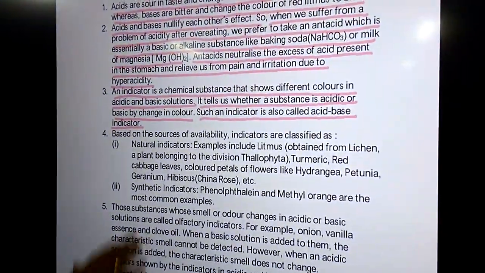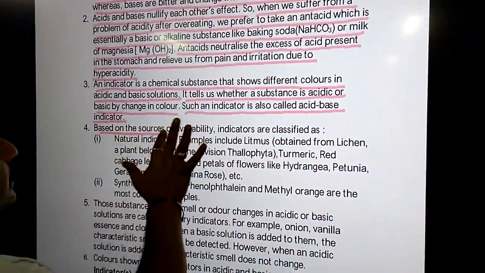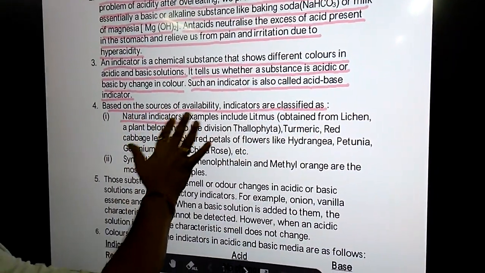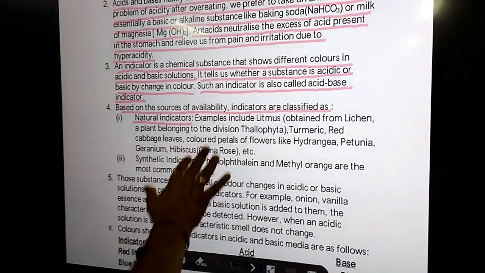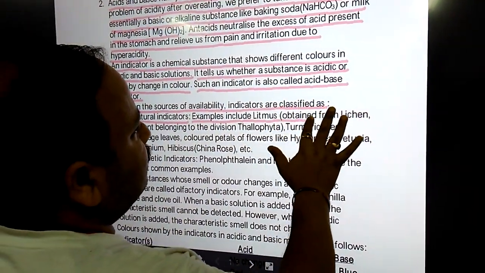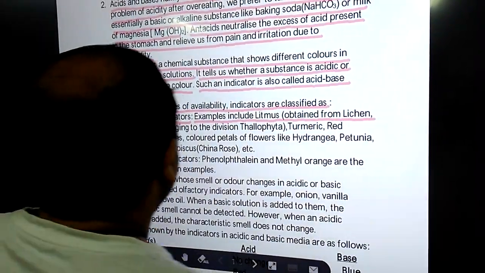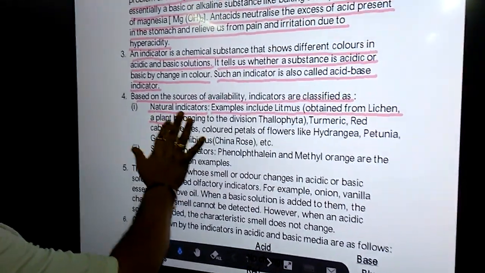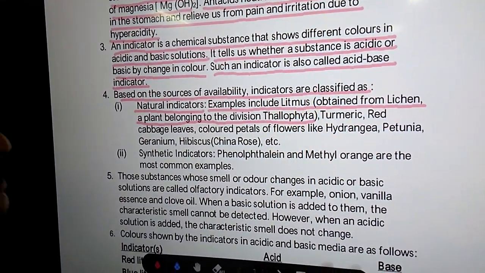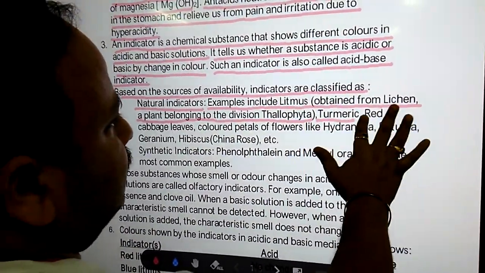Based on the sources of availability, indicators have been classified as natural indicators. Examples include litmus, which we are very frequently using. Litmus is actually obtained from lichen. This is a plant belonging to the division Thallophyta. Turmeric is another natural indicator.